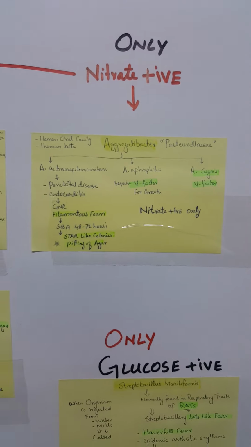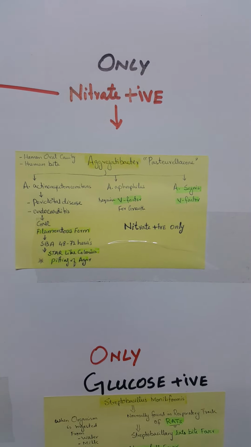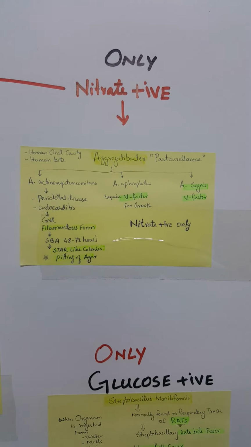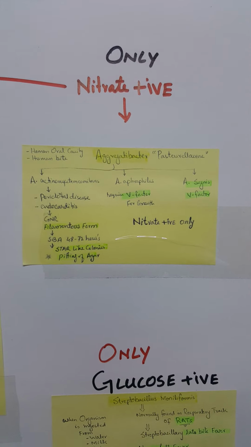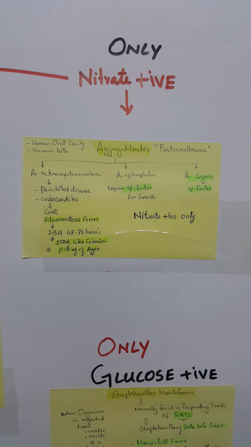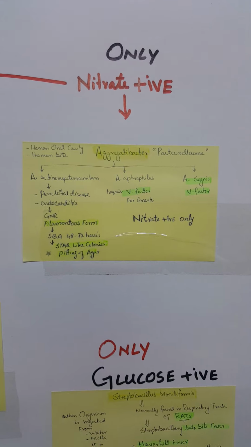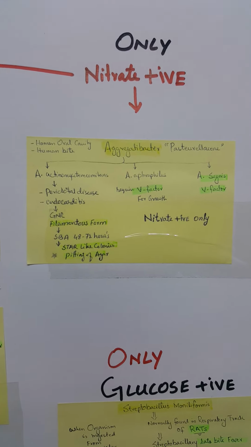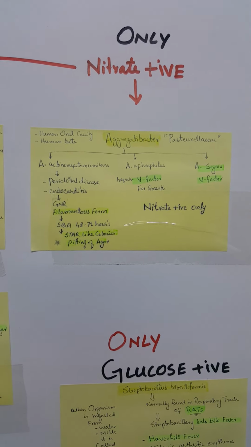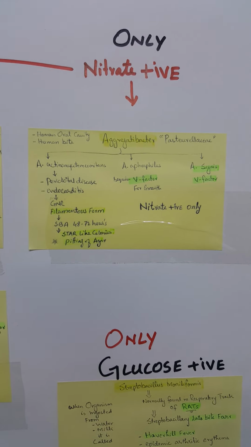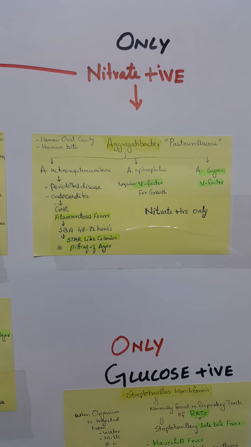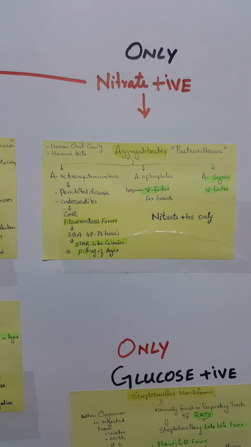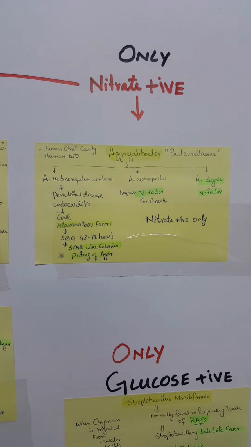But this organism is only nitrate positive, which differentiates it from Eikenella. Another most important organism in this group is Aggregatibacter actinomycetemcomitans. That causes periodontal disease, endocarditis, gram-negative rods, filamentous form, SBA, 48 to 72 hours required, and they produce star-like colony, a pitting of agar.